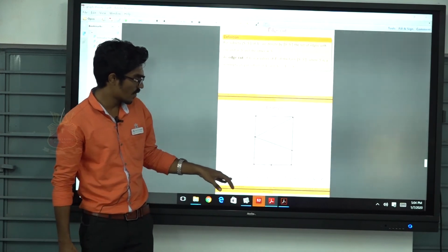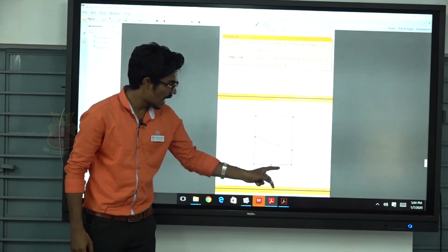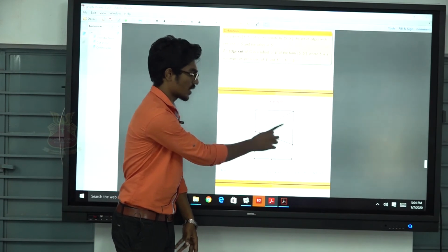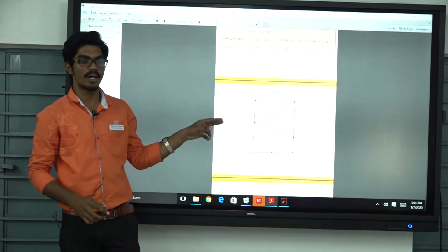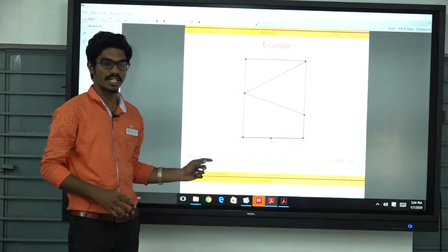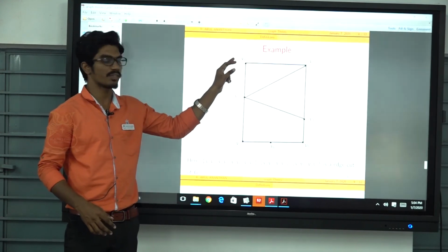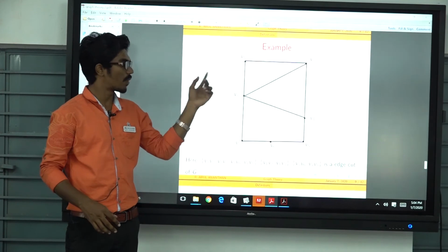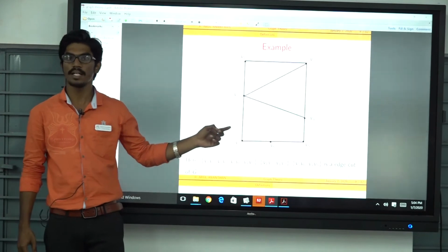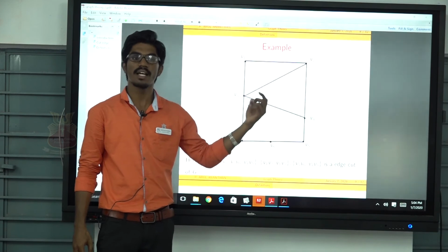Also removal of V1 V2, V1 V3, V5 V6 and V5 V4 leaves isolated vertices V1 and V5 and the remaining part, so the number of components is 3. So this is one edge cut. Also if I remove V1 V2, V1 V3, we get one isolated vertex V1 and another connected part, so the number of components is increased. So V1 V2 and V1 V3 is one edge cut. Also V5 V6 and V4 V5 is an edge cut.